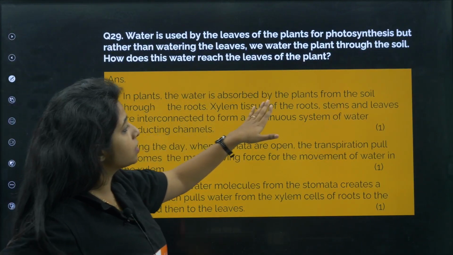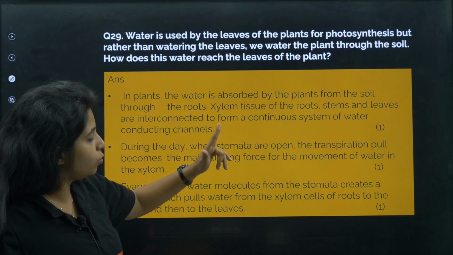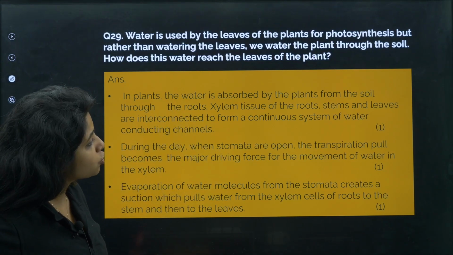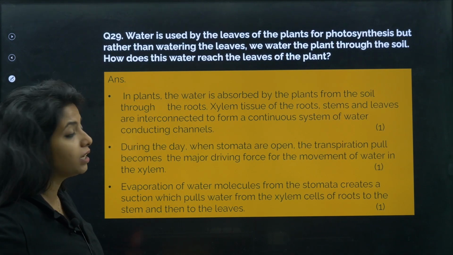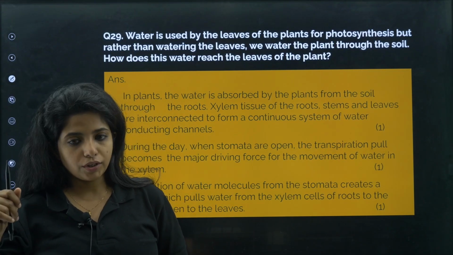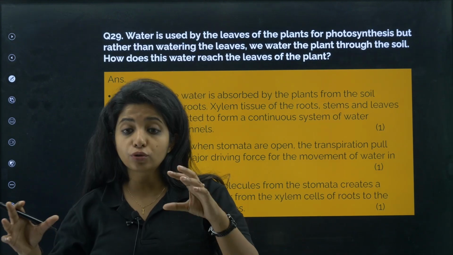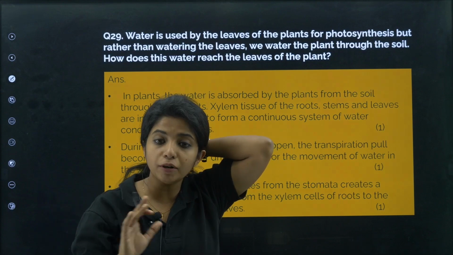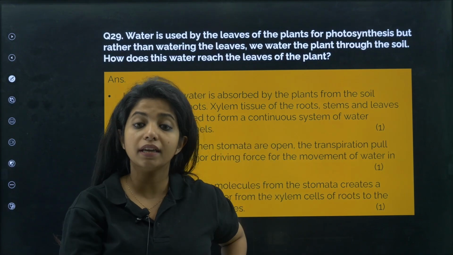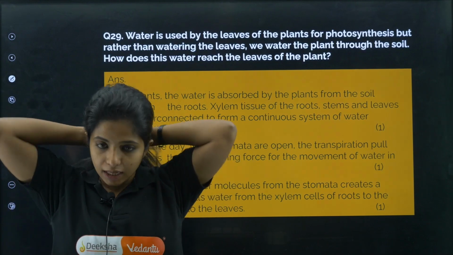In plants, water is absorbed from the soil through the roots. First thing, xylem tissue of the roots, stems and the leaves are interconnected to form a continuous system of water conducting channels. 1 point. So you said that the water is taken from the soil with the help of the roots, and the xylem tissue forms a connecting link. They are in a continuous system, which helps in water conduction easily.